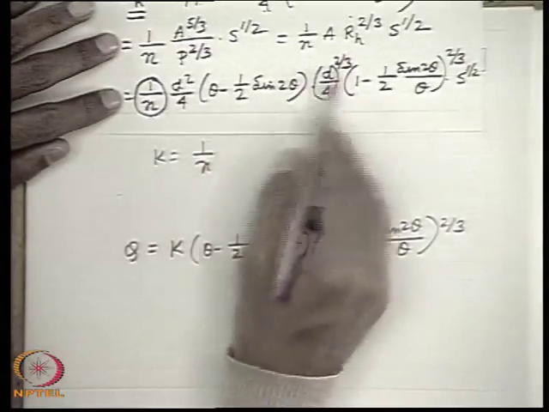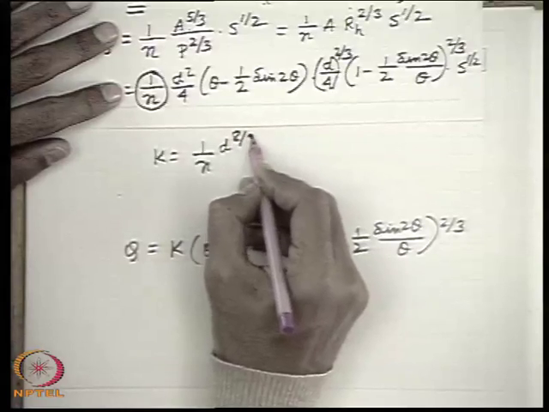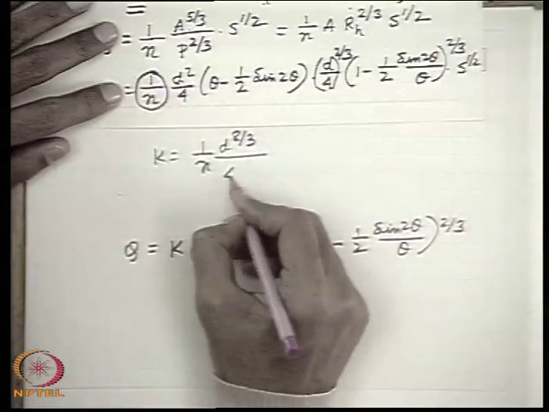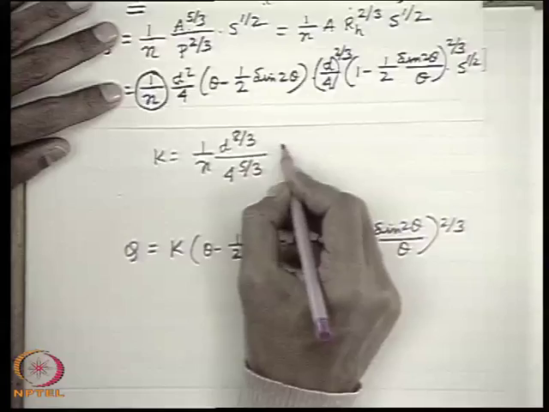Then d to the power 2/3 plus 2, d to the power 8 by 3, and 4 to the power 5 by 3, and S to the power half.